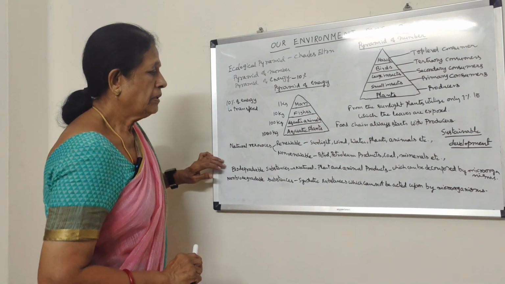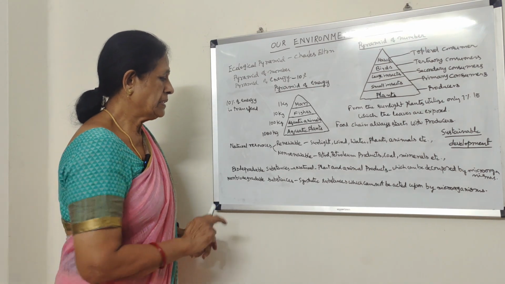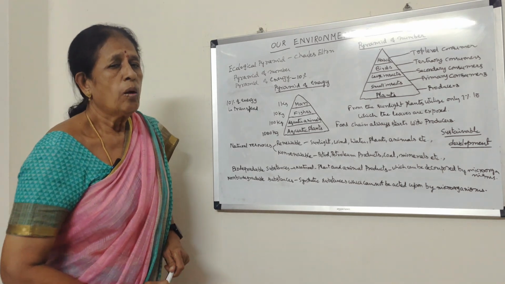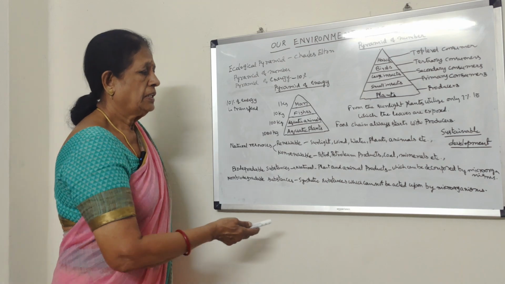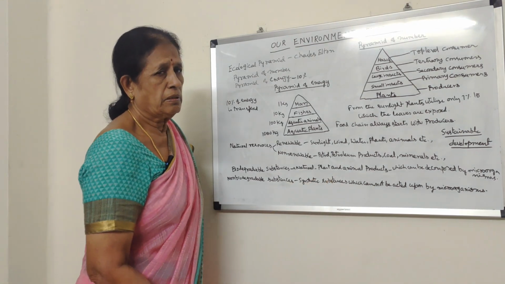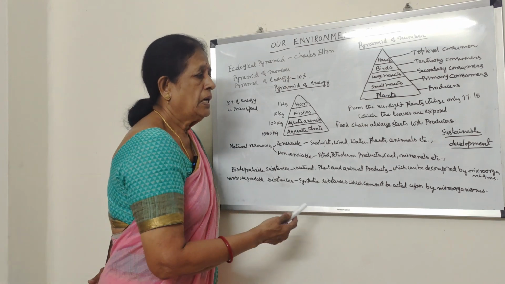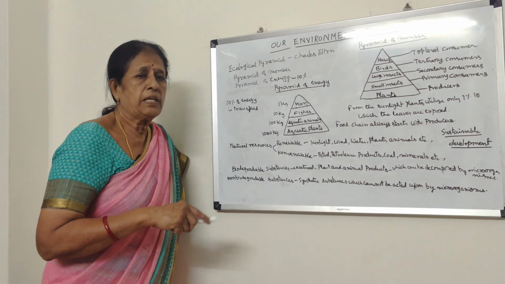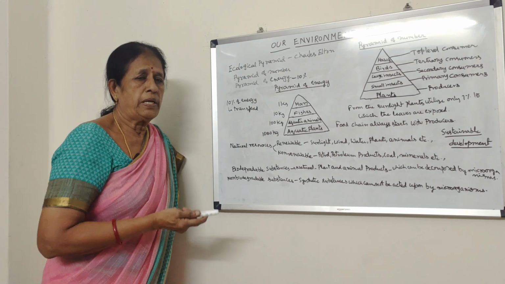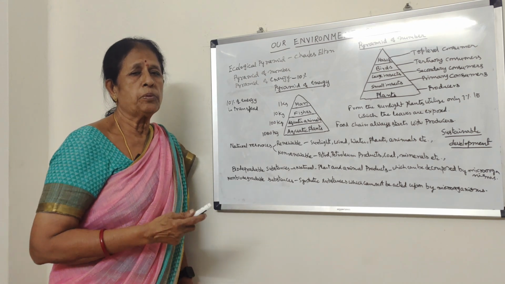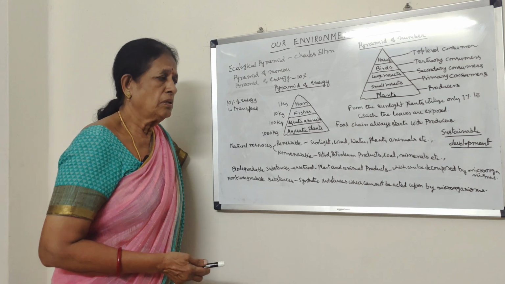And next thing, in nature there are two types of substances: biodegradable substances and non-biodegradable substances. What are biodegradable substances? Biodegradable substances are natural, that means plant and animal products. When the plants die, they are decomposed by the saprophytes, and they can be recycled. They become degraded, decomposed, and they can be used in the form of fertilizers or compost, etc.